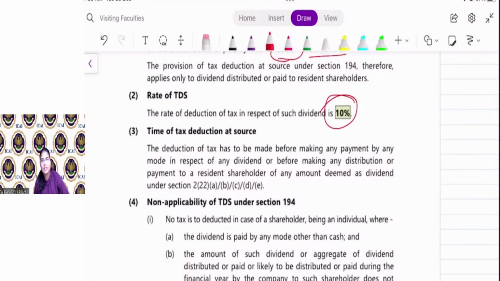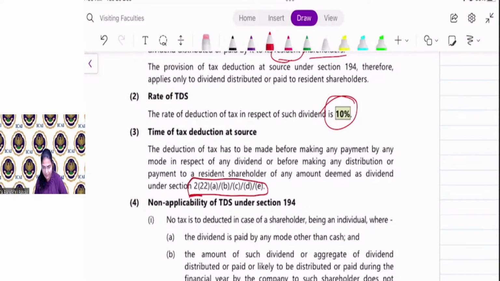Here the time of deduction is, the deduction of tax has to be made before making any payment by any mode in respect of any dividend, or before making any distribution or payment to a resident shareholder of any amount deemed as dividend under section 2(22)(a), (b), (c), (d), (e). Everyone knows about 2(22)(a), (b), (c), (d), (e), right? Deemed dividend. So here the time of deduction is before making payment or before distributing deemed dividend. Okay?